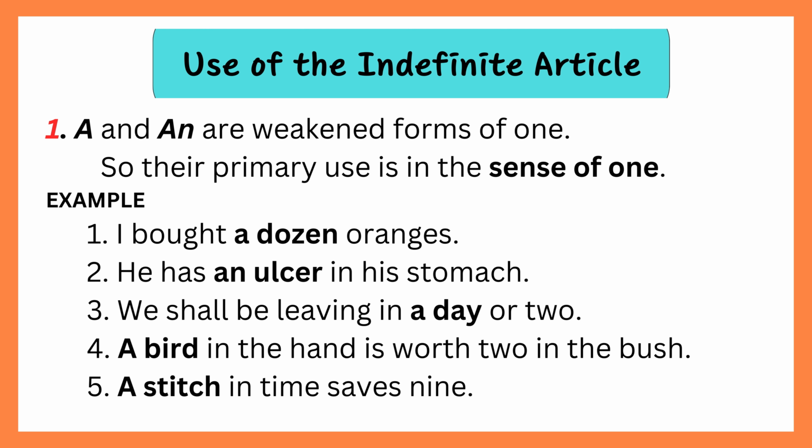A and an are weakened forms of one, so their primary use is in the sense of one. Example 1. I bought a dozen oranges. 2. He has an ulcer in his stomach. 3. We shall be leaving in a day or two. 4. A bird in the hand is worth 2 in the bush. 5. A stitch in time saves 9.